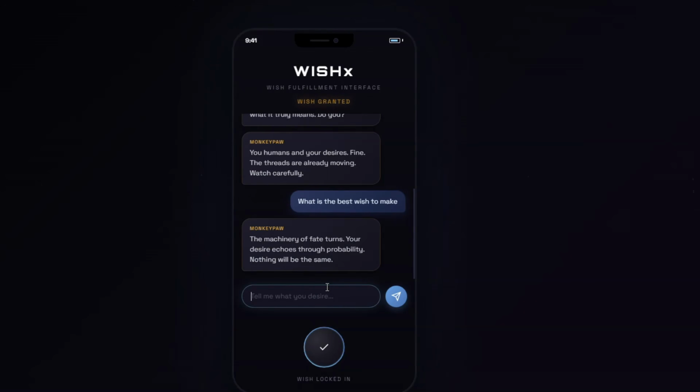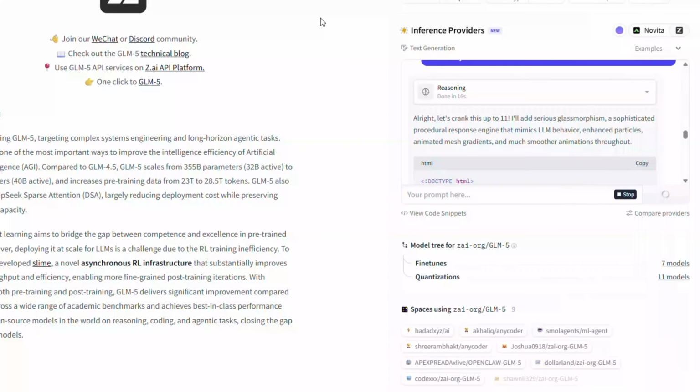"The machinery of fate turns. Your desire echoes through probability." I would like an actual LLM to be embedded in that. Maybe that's too much to ask. This would be workable as a promotional tool on your website, landing page, something to share on social media to help promote your book. GLM-5 is still working on the next iteration of the phone app promotional tool.